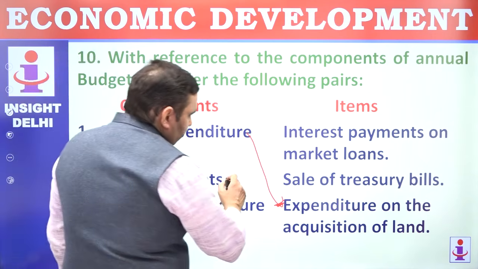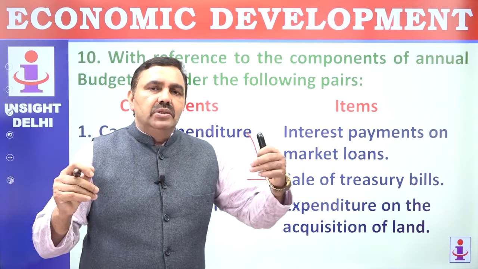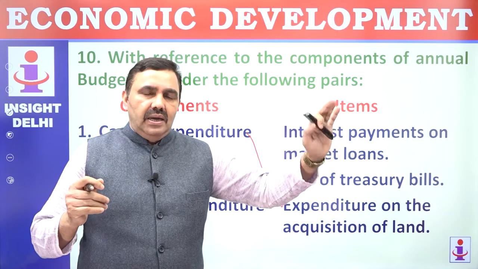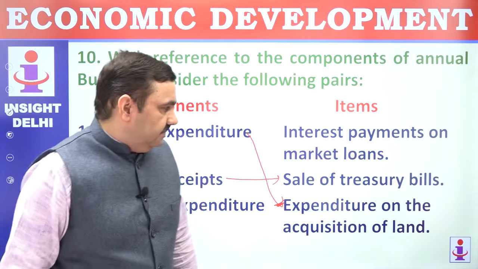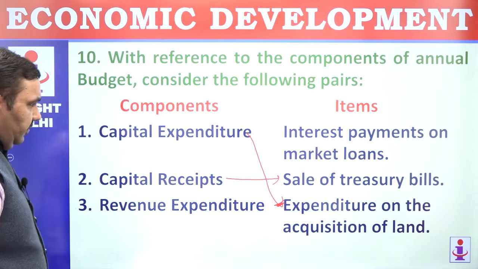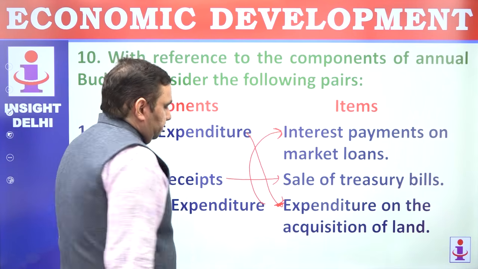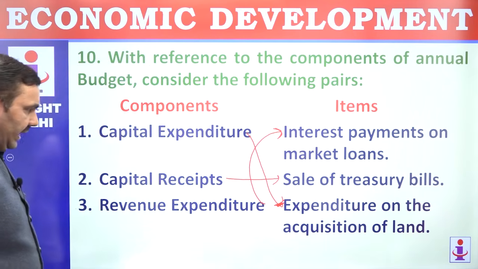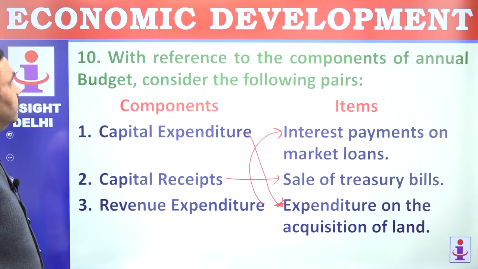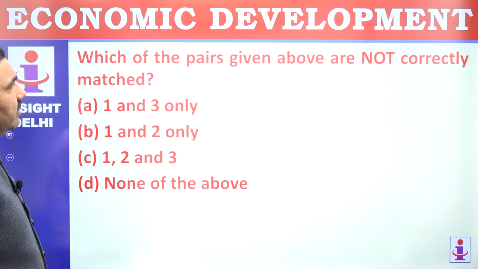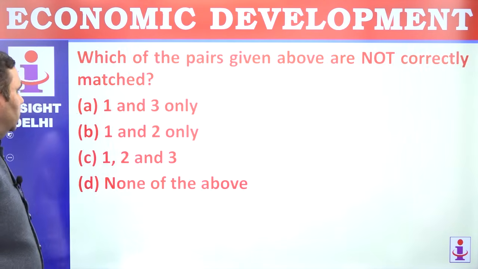Capital receipt, sale of treasury bill. A treasury bill is a certificate that carries a coupon rate, and the government promises to pay that coupon rate after a specific time that is mentioned in that treasury bill certificate. Bill means certificate. Revenue expenditure, interest payment on the market loans, because you are getting nothing for that. That is a cost. That's the revenue expenditure. Which of the pairs given above are not correctly matched? 1 is not correctly matched and 3 is not correctly matched. So 1 and 3.